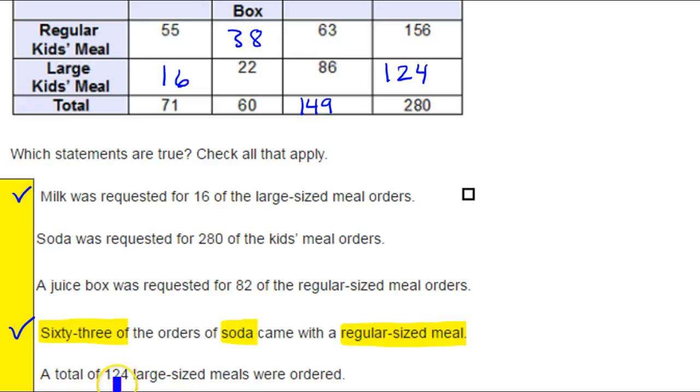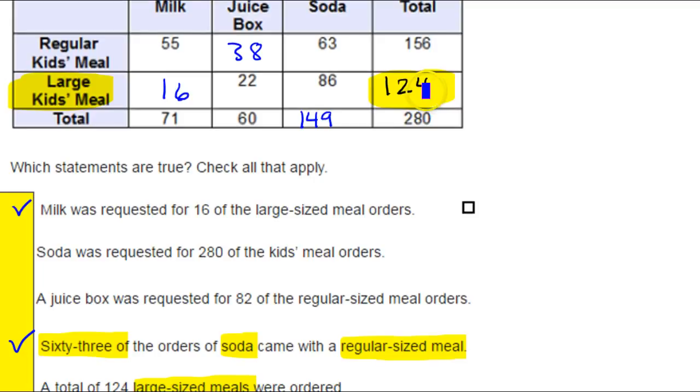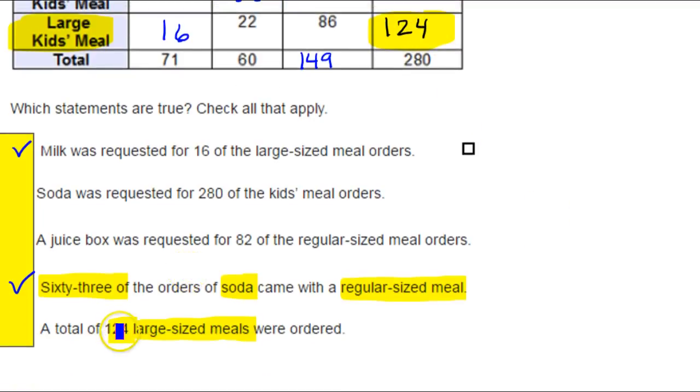A total of 124 large-size meals were ordered. So we're talking about large-size meals, and we're talking about the total, which would be over here. That's 124. It says 124 right there, so that's a match. So these three should be the answers. And there you go.